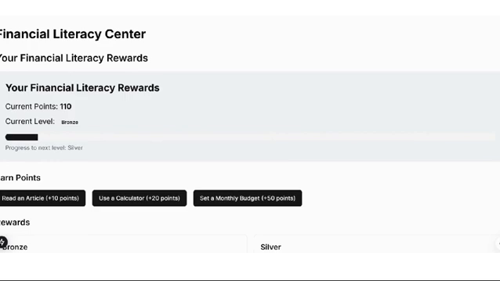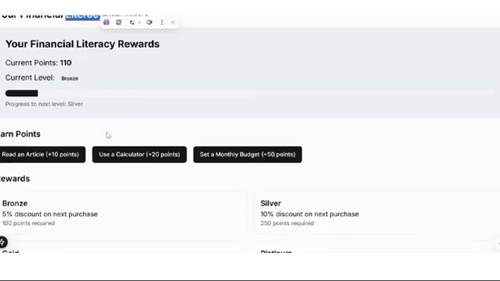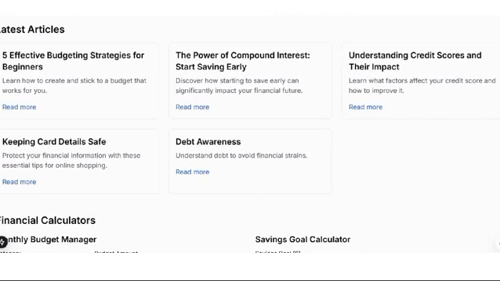This is the literacy reward. If a user reads an article, it will give him 10 points. If a user uses a calculator or sets a monthly budget, he can get points. And based on these points, his level will increase and he will get discounts at the time of buying. Okay, these are the articles.